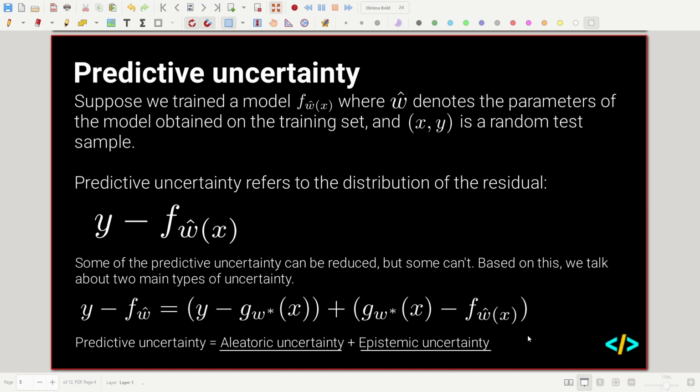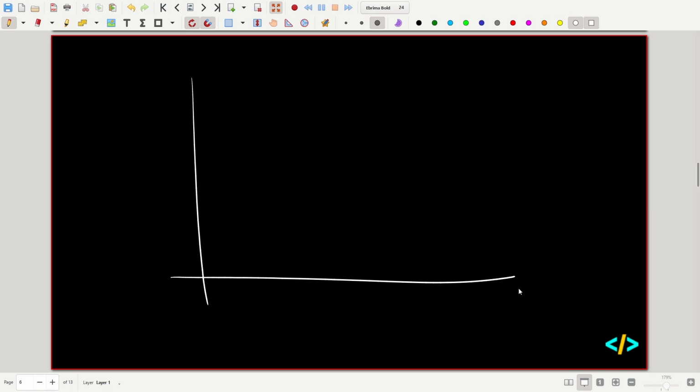Let me just make a... Okay, basically, if we have, let's say green is our data. We might have a model which models this data with this yellow line here. So this is our model, let's call this f of w hat x, and this is our x-axis, this is our y-axis.